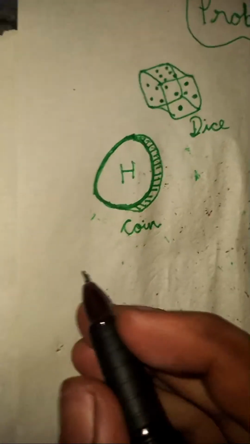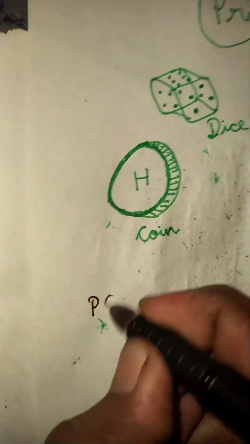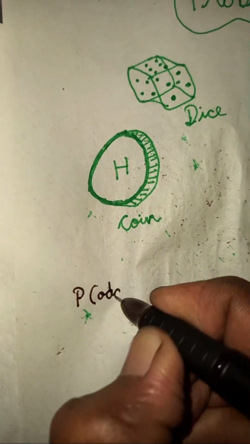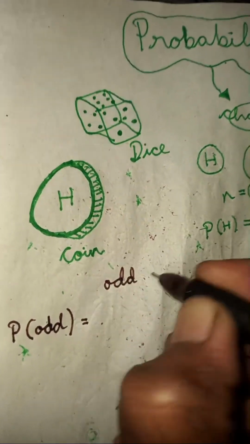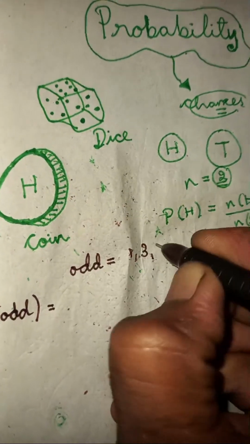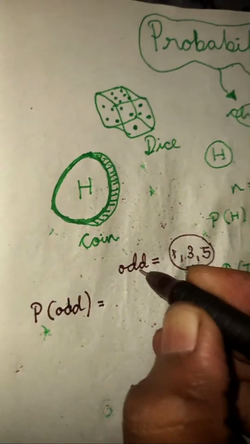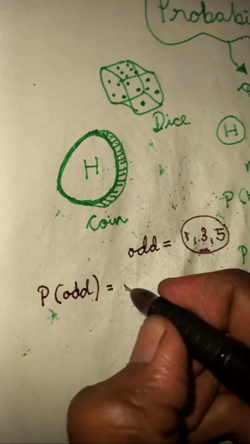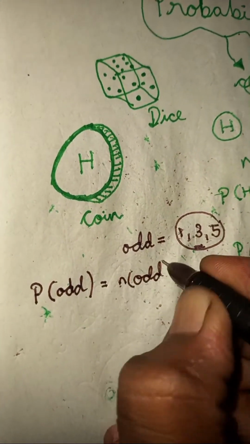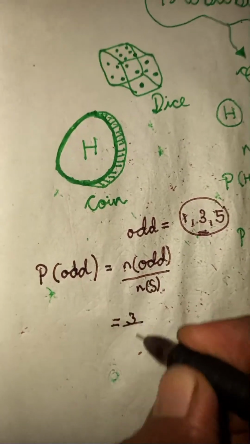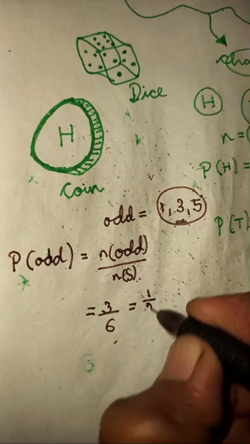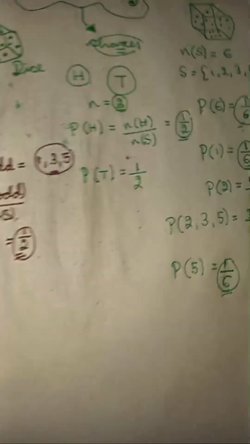Here they ask what is the probability of getting an odd number. Odd numbers in a dice are which ones? 1, 3, 5. So there are 3 chances of odd. n(odd) and then you must take the total n(S). That means 3 chances among 6 chances, that becomes half, the probability of getting an odd number.